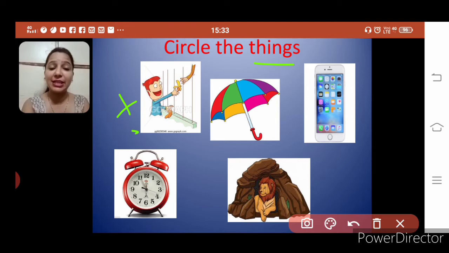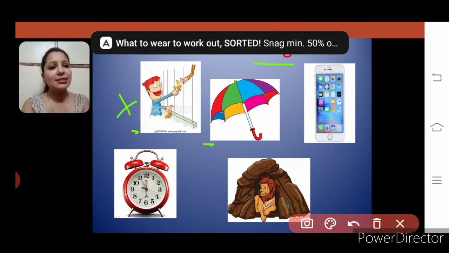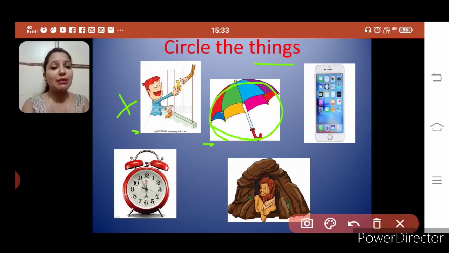This comes in the category of people. So we won't circle that. Second is umbrella. Is it a thing? Is it people? Place? Animal? Thing? Yes, this is a thing. So we are going to circle this umbrella. This is a thing.